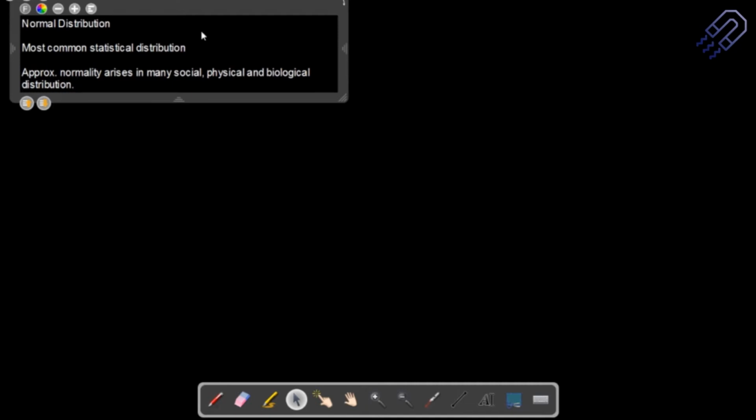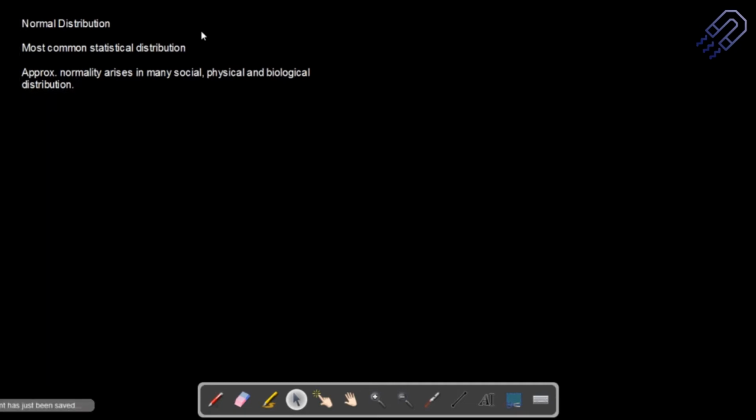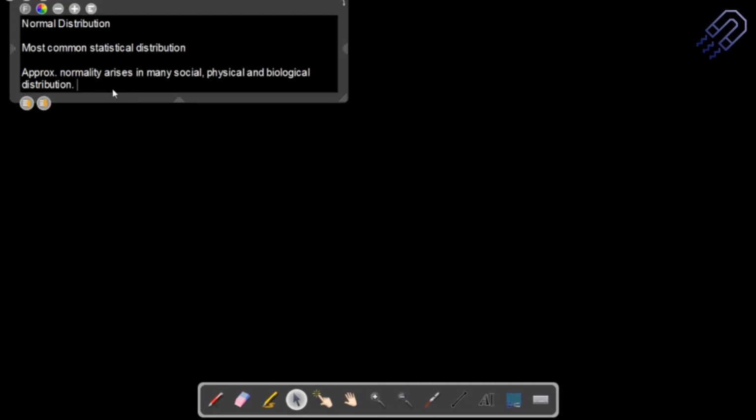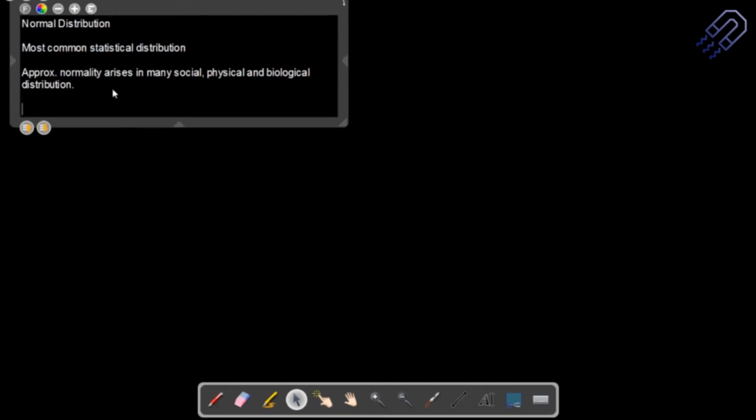So in this way, if I keep on tossing the coin, let's say I now toss 10,000 coins. At some point, if we are using so much data, that means we are taking so many observations, let's say 10,000 observations, the chances are that you are going to get 50% head, 50% tail. So if you have a large number of data, the chances of success and failure both become more or less equal. And these things are more or less natural in nature. So if we consider something as normal distribution, this is something which is followed most of the times. That is actually the reason why we call it normal distribution.